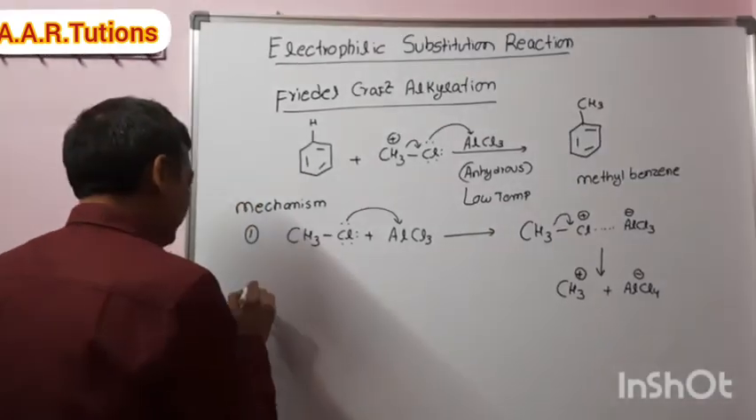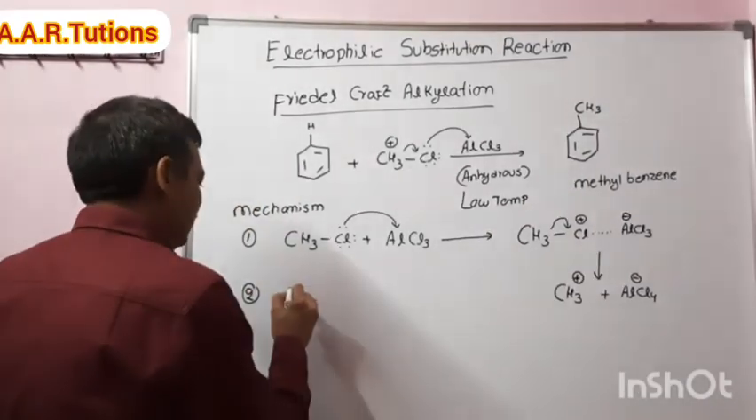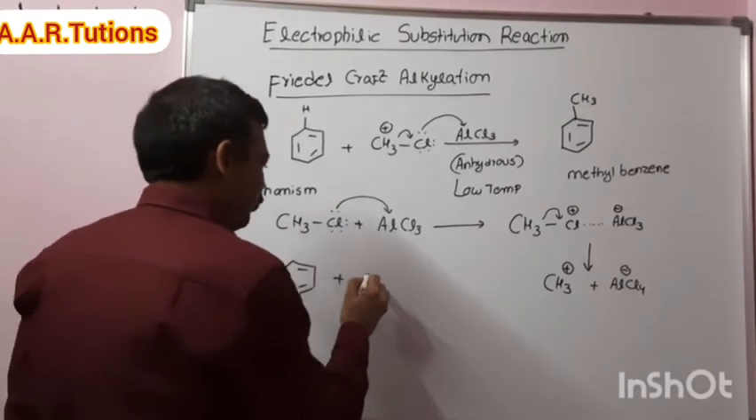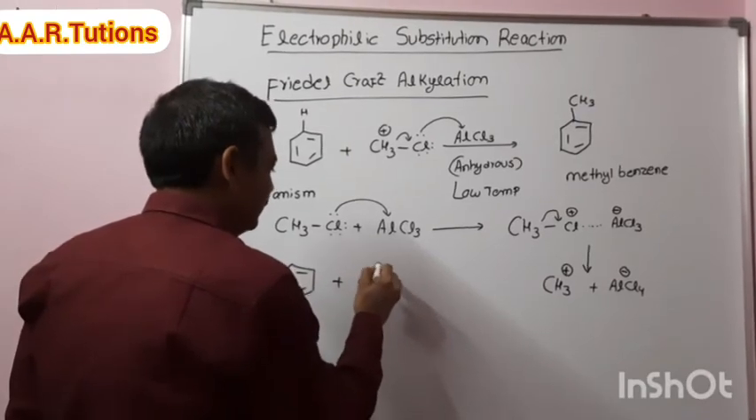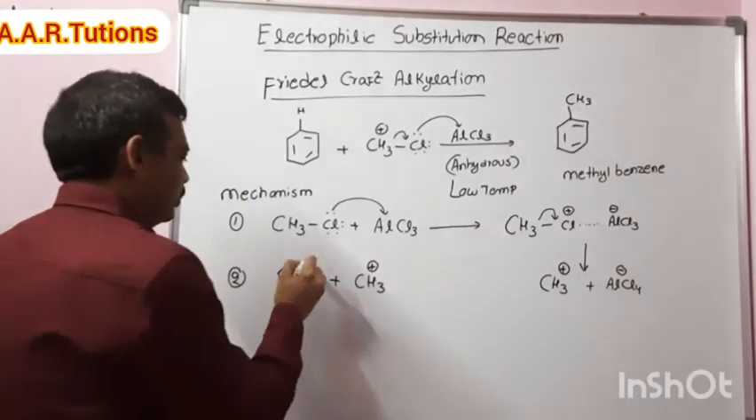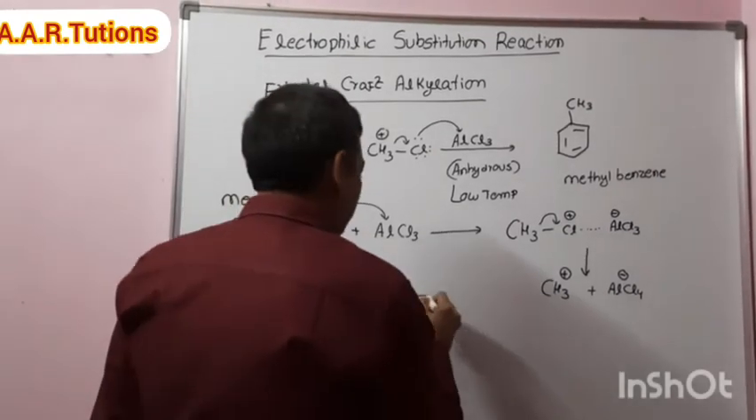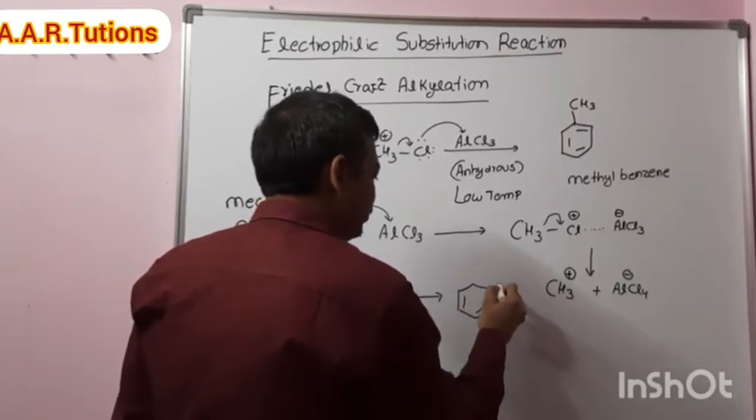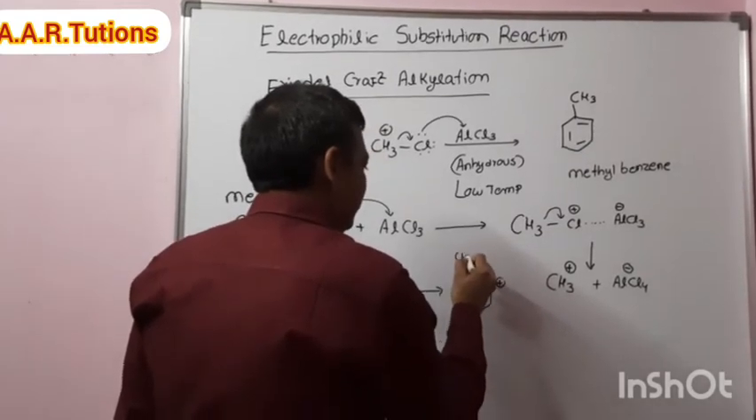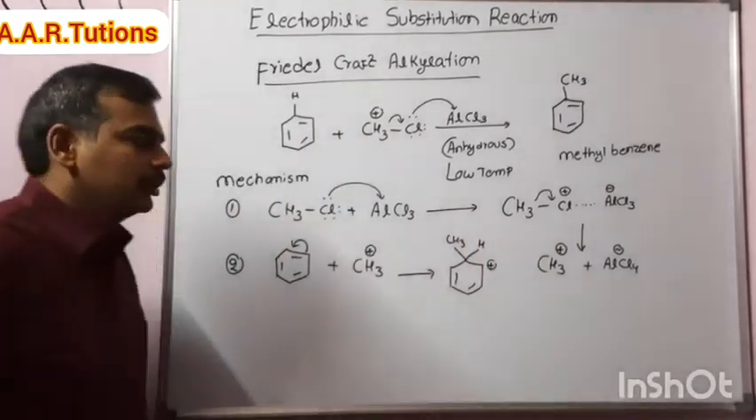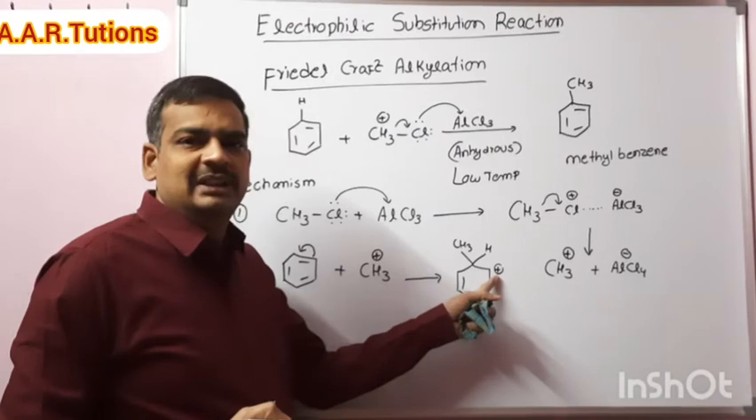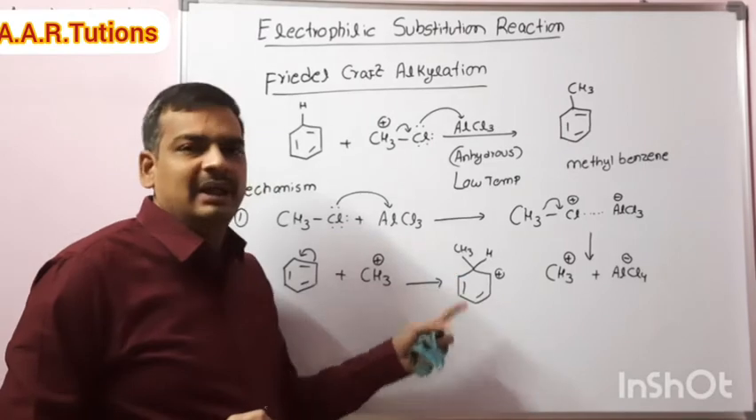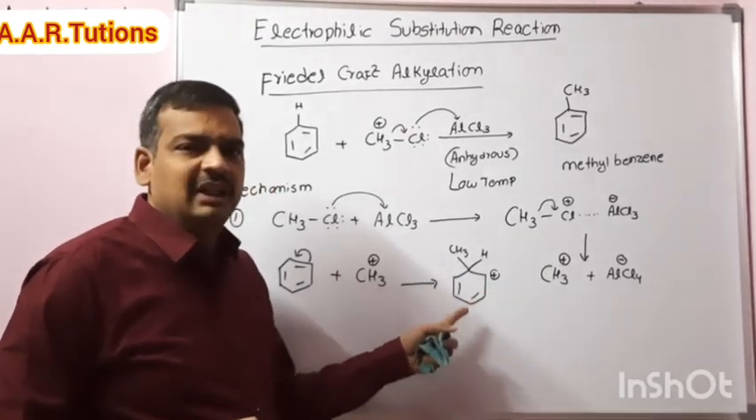The second step is attack of the electrophile. Benzene reacts with the electrophile, which here is CH3 plus. Electrons shift to give the benzene ring with double bonds, a positive charge, CH3 and H. This is a sigma complex. The positive charge is stabilized by the double bond through sigma and pi bonds, so this type of complex we call a sigma complex.